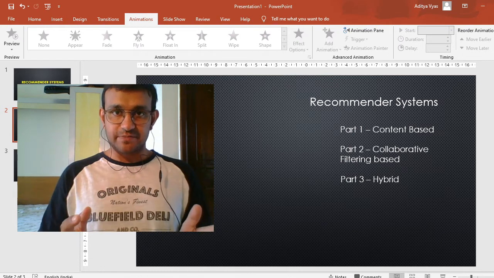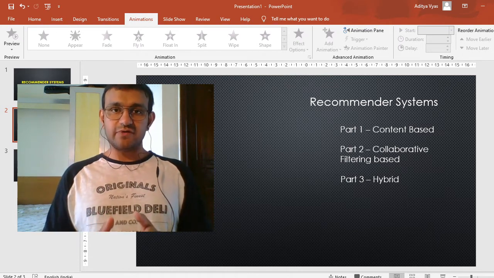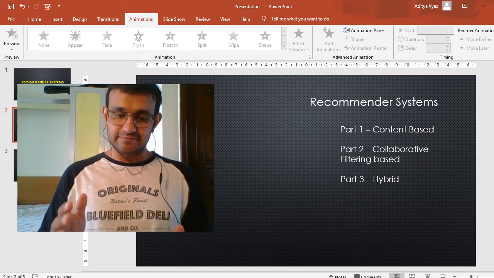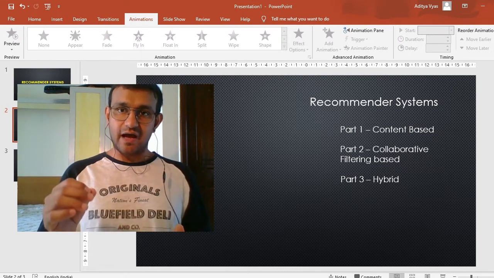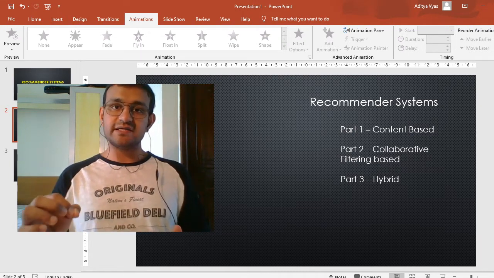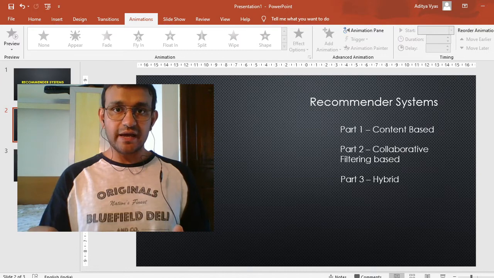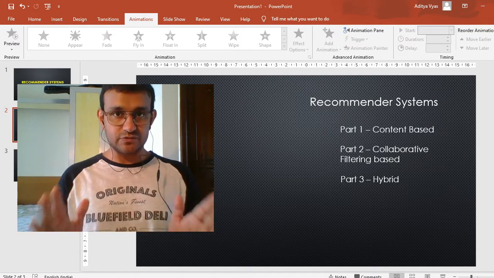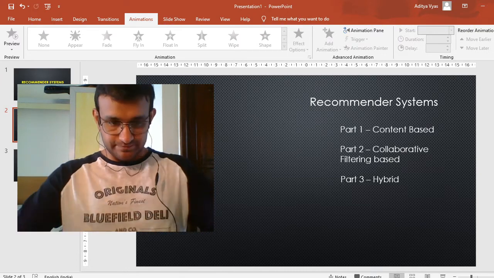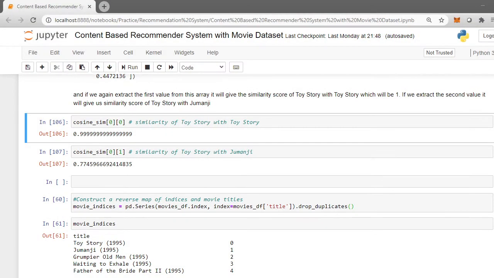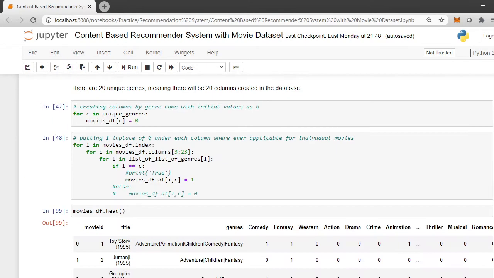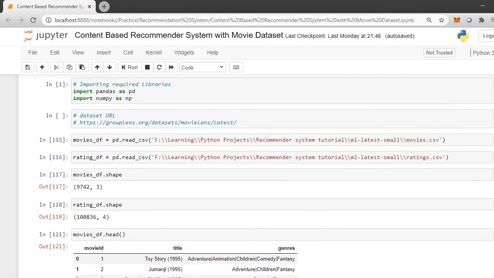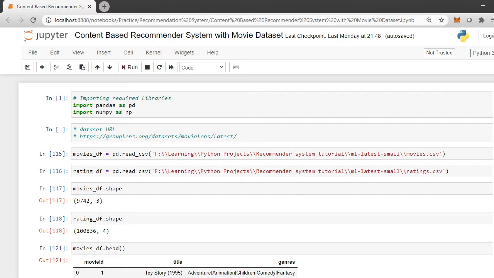But how is it done? That is what we are going to do today. We are going to look at the coding part of it, how you can make a content based recommender system of your own in Jupyter Notebook using Python. This is the Jupyter Notebook that we are going to refer to. It has been uploaded on GitHub. The link is mentioned in the description box below.